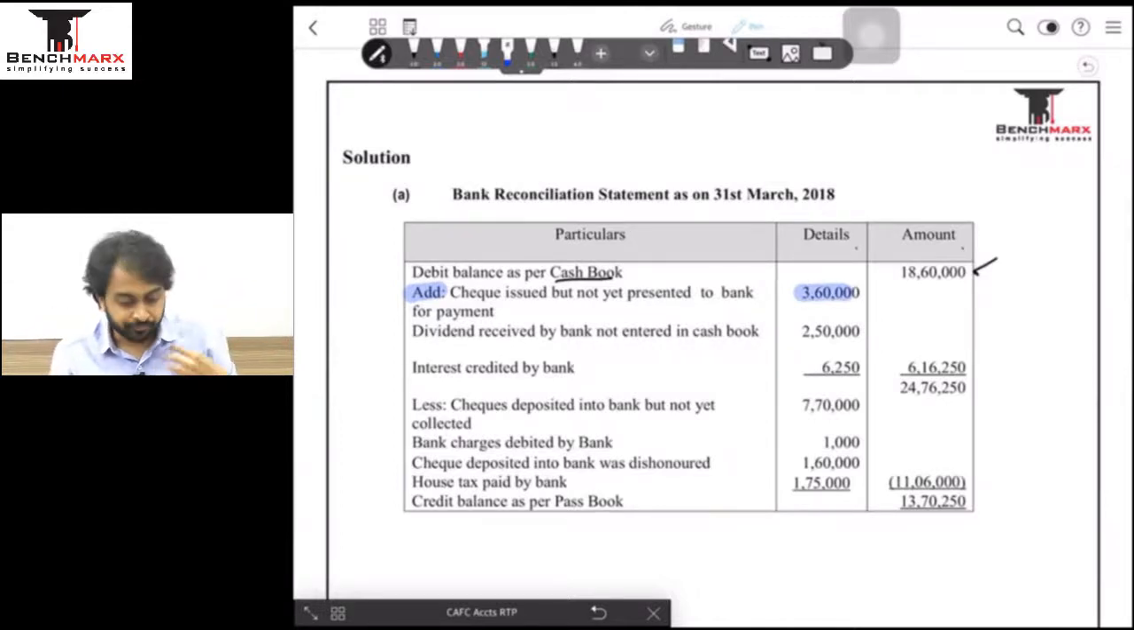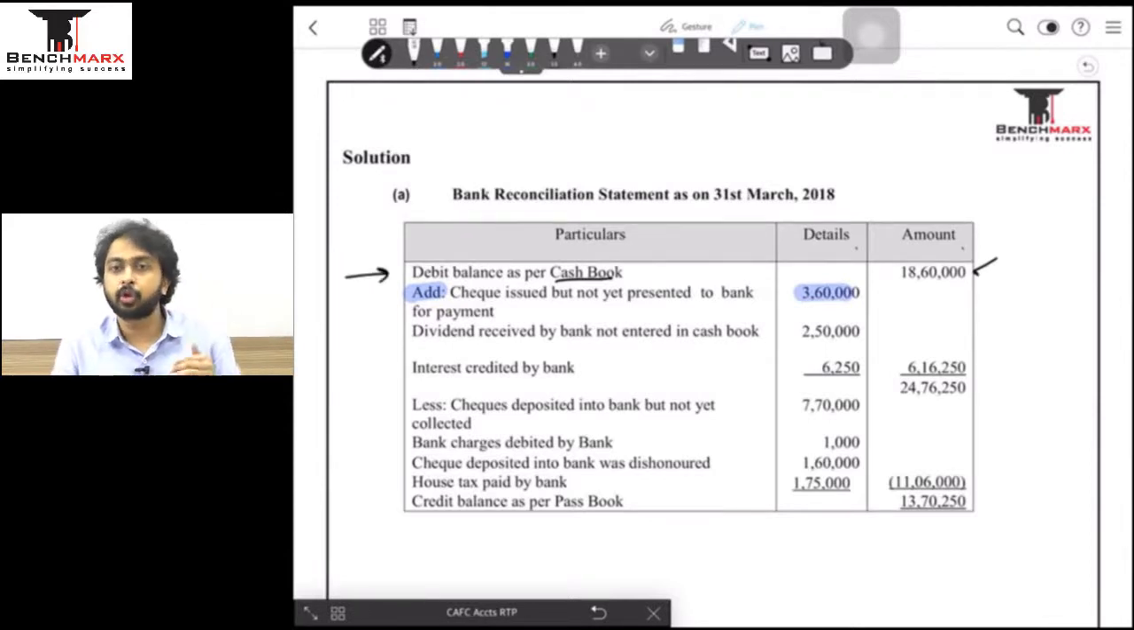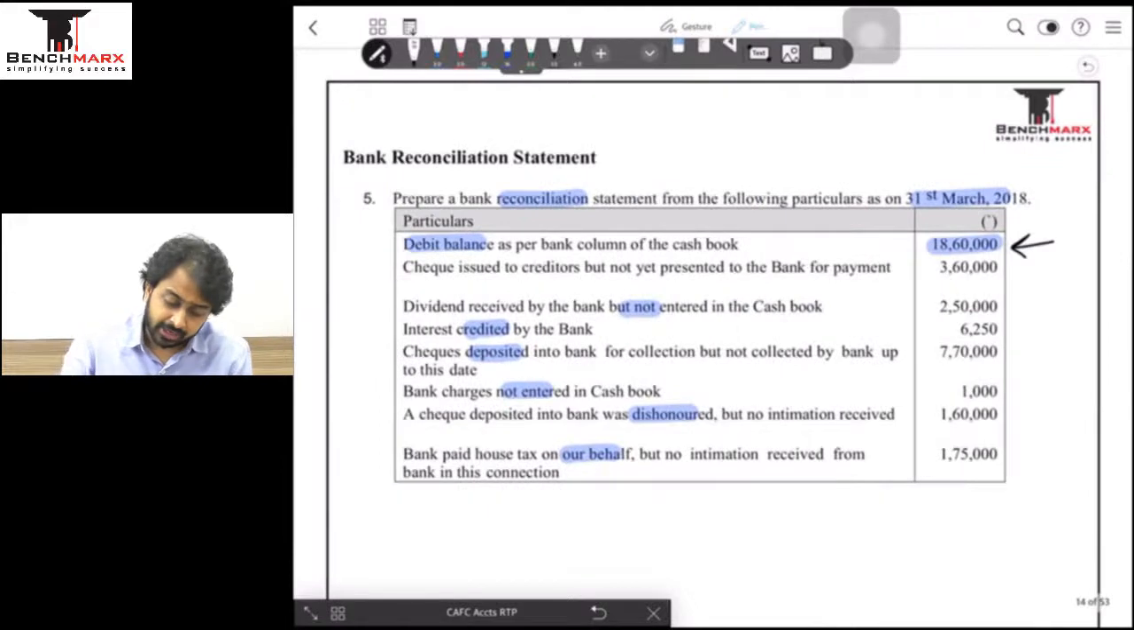So my balance is low, that means my cash book balance is low. That means I'm traveling from a lower balance to a higher balance. I'll simply add it, and that is the first item of reconciliation. आगे बढ़ेंगे. Dividend received by the bank and not entered in the cash book.